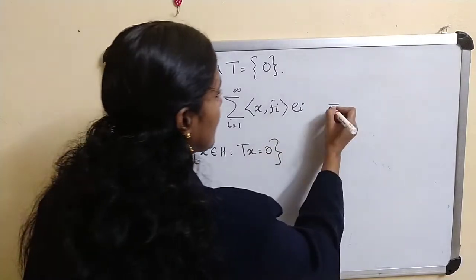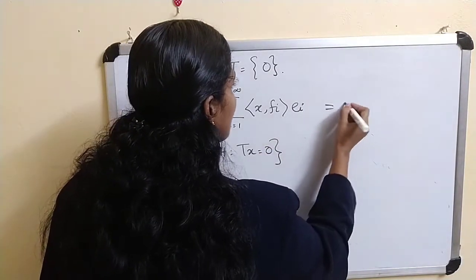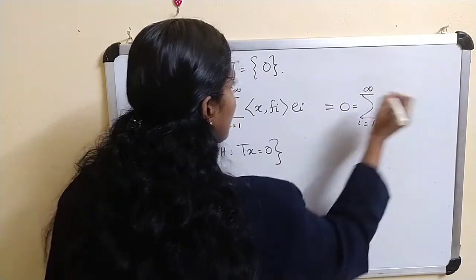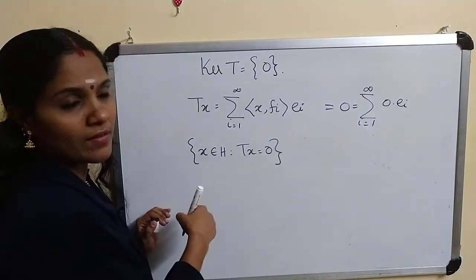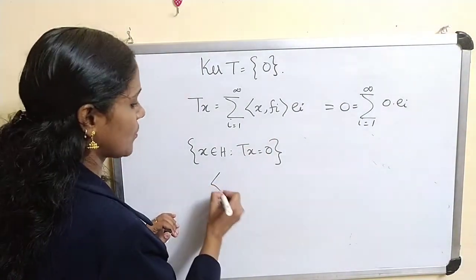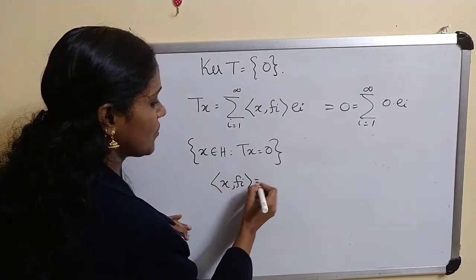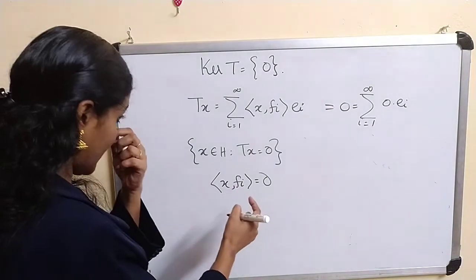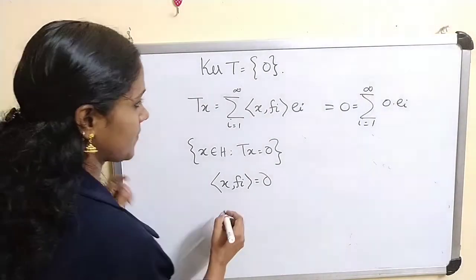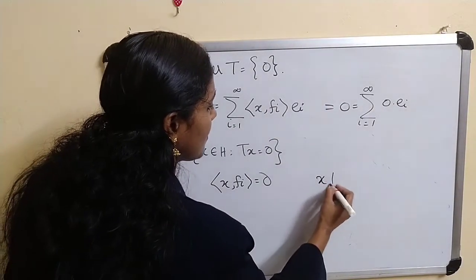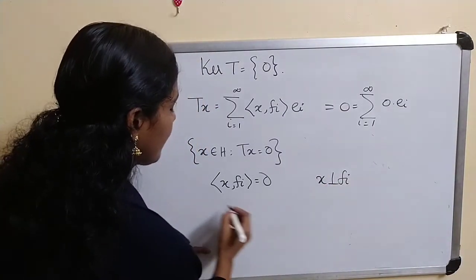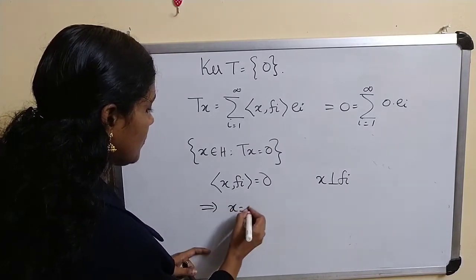Tx equal to this one, and 0 you can write as Tx equal to 0, and this is equal to sigma i equal to 1 to infinity 0 into e_i. Using the result that the representation is unique, we get inner product of x, f_i equal to 0. Inner product of x, f_i equal to 0 implies, we have a result, x orthogonal to the orthonormal basis f_i implies x equal to 0.